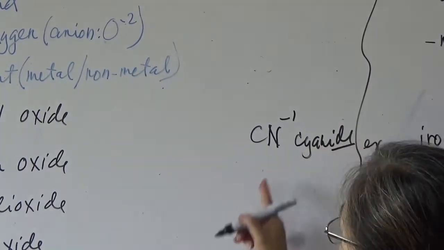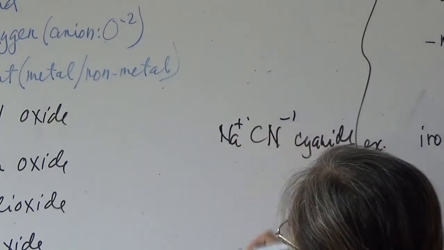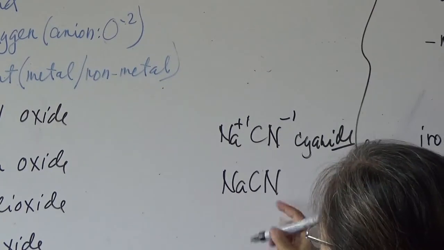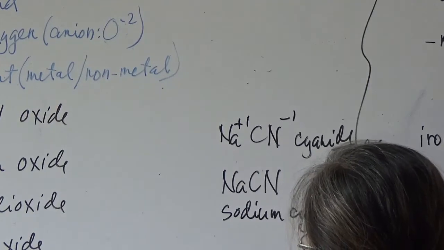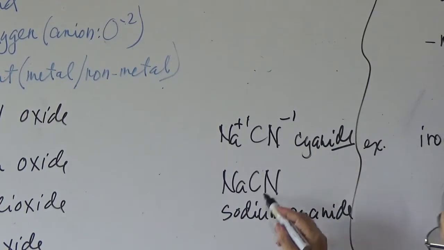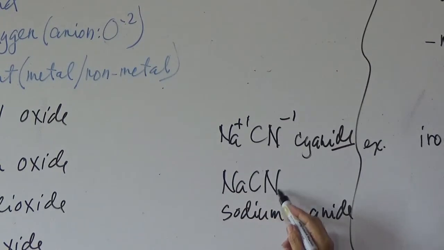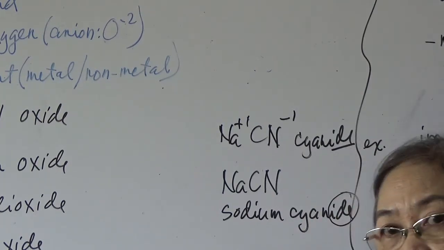For example, combined with sodium, +1, you will have NaCN, which is named sodium cyanide. Okay? You have 3 atoms in it: sodium, carbon, and nitrogen. So it is not a binary compound, but it is named like one because it ends with IDE. That is another exception.